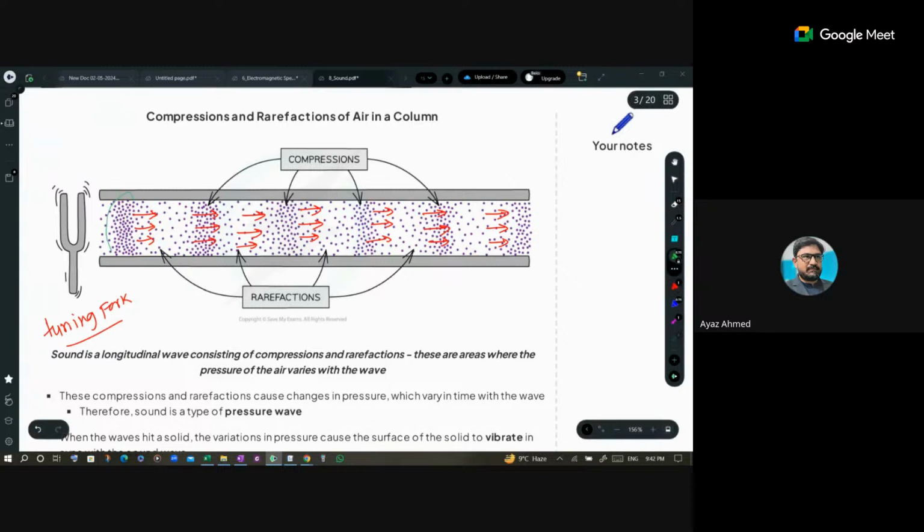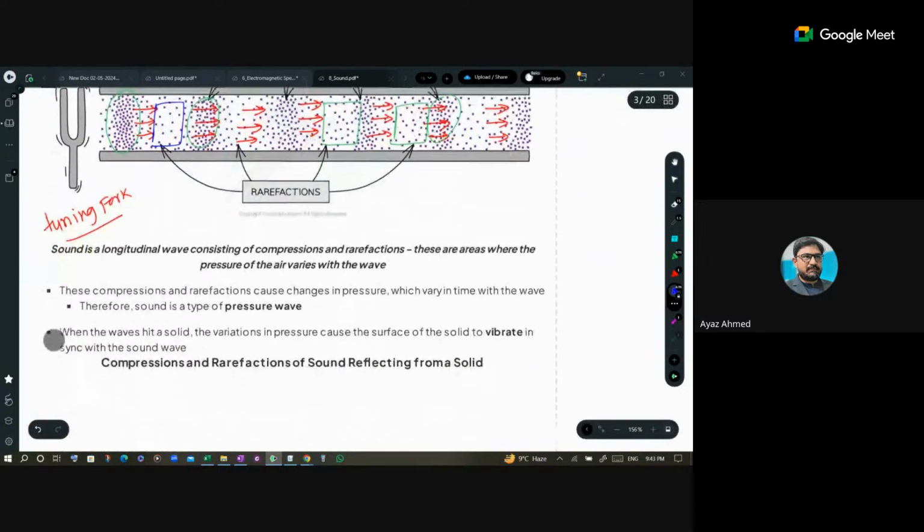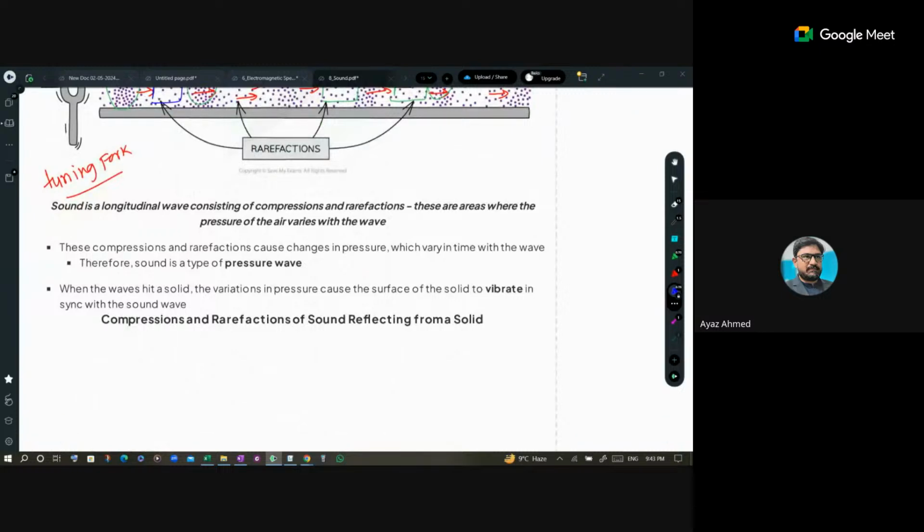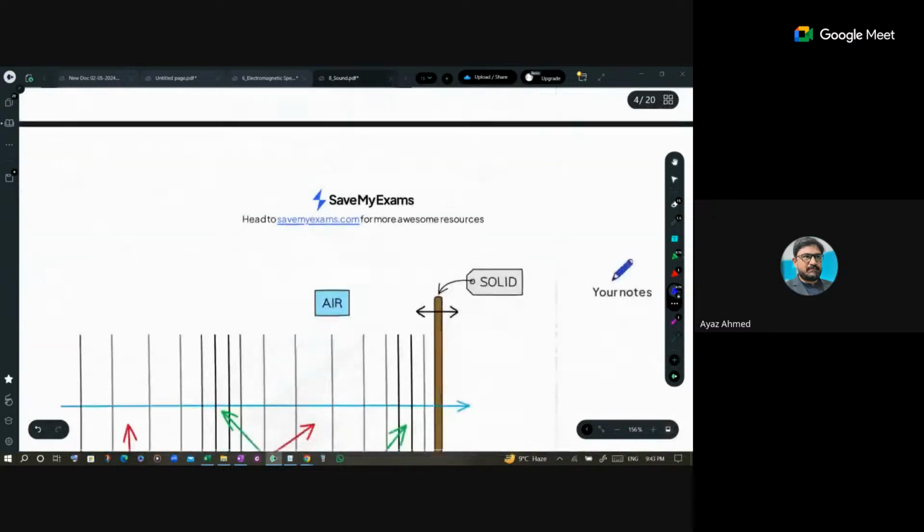That these are the compressed portions. Here the density of the molecules is greater, and these are the portions where density is less. So here it is mentioned that these are the compressions. This is compression, this is compression, and these portions are rarefactions. Got it? So sound is a longitudinal wave and travels in the form of compressions and rarefactions. So we discussed all this over here.